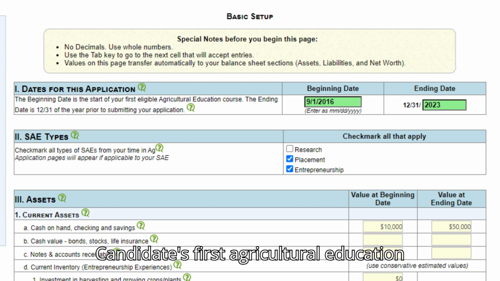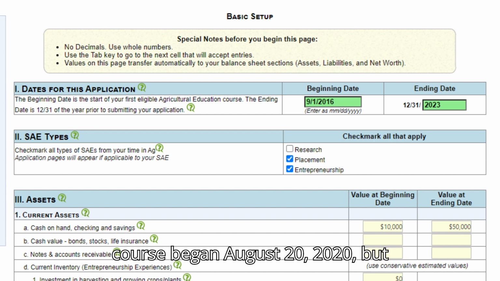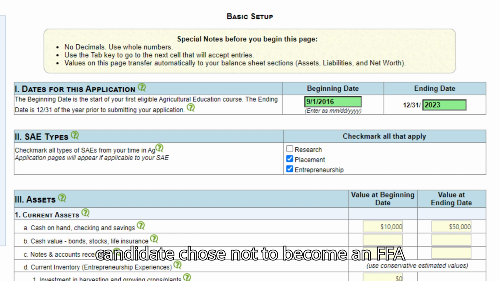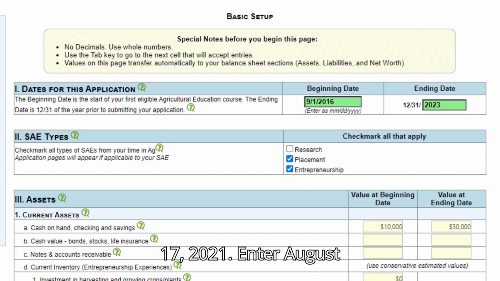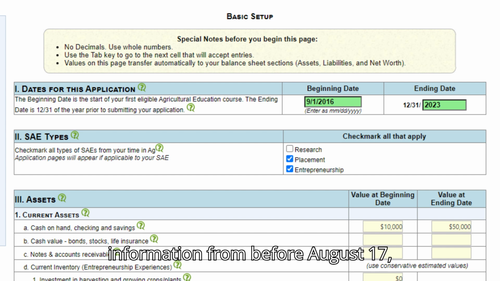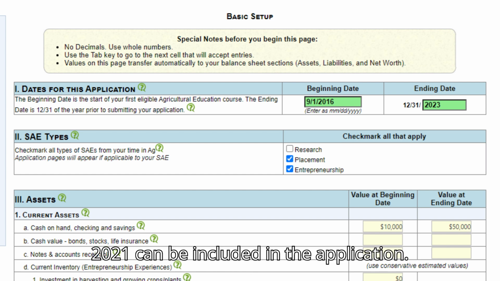Example 2. Candidate's first agricultural education course began August 20, 2020, but candidate chose not to become an FFA member until starting their second agricultural education course on August 17, 2021. Enter August 17, 2021. No records or information from before August 17, 2021 can be included in the application.